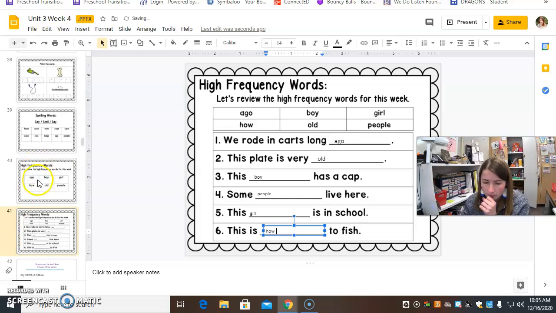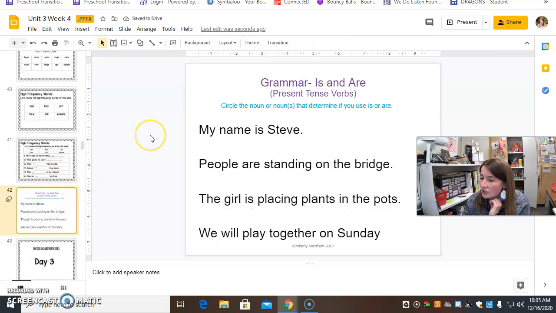Very good. All right. So remember, we're going to circle the nouns to talk about if we use is or are. Okay. So my name is Steve. Remember, when we use is, we're talking about one. The noun is singular. And when we're talking about are, the noun is plural.